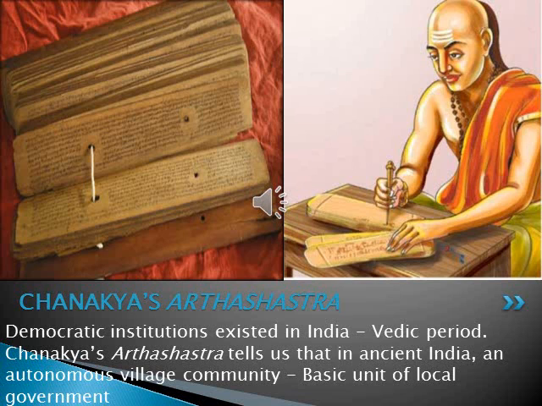Democratic institutions existed in India even during the Vedic period itself. Chanakya, the famous author of Arthashastra, tells us that in ancient India an autonomous village community existed. The village community was the basic unit of local government. So Chanakya's Arthashastra, a very famous book of India, tells us that in ancient India an autonomous village community existed, which was the basic unit of local government.